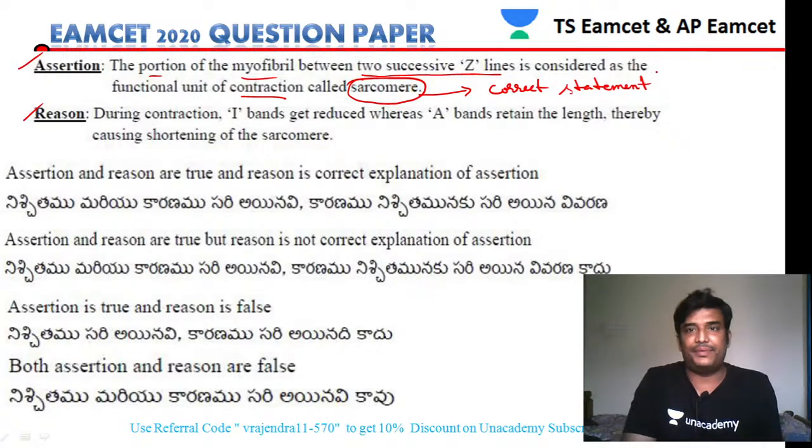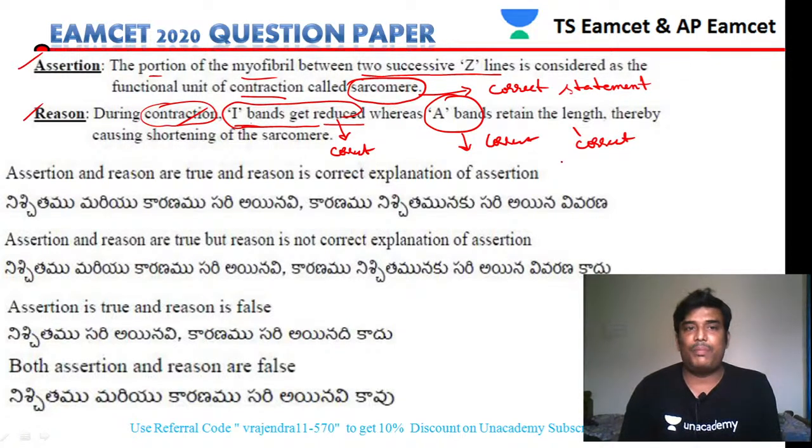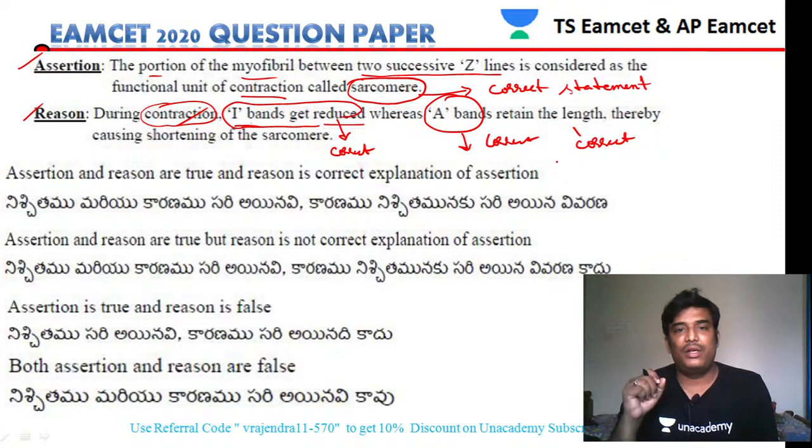The reason says that during contraction, the I band gets reduced. No doubt, the I band gets reduced, so that is also correct. The I band gets reduced, whereas the A band retains its length, thereby causing shortening of the sarcomere. So both are correct. So the assertion is a correct statement and the reason is also a correct statement. But even though the reason is a correct statement, it is not the correct explanation for the assertion.